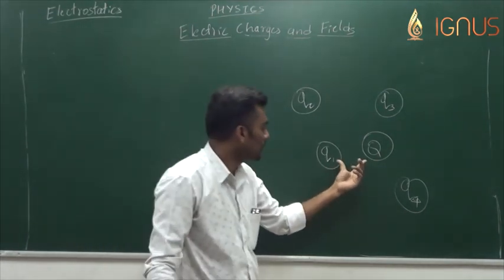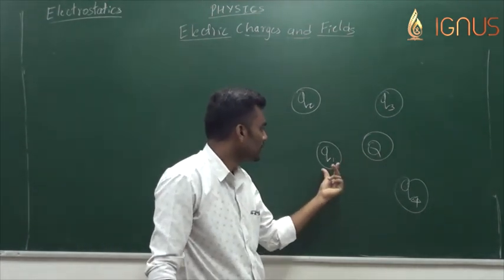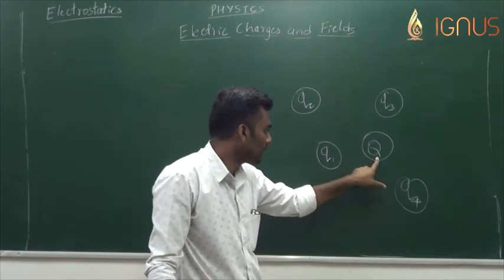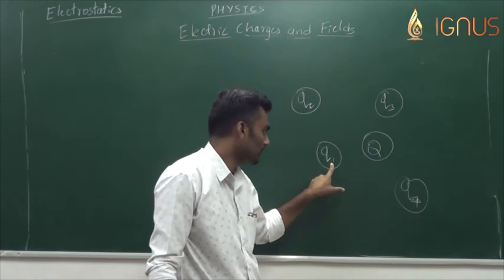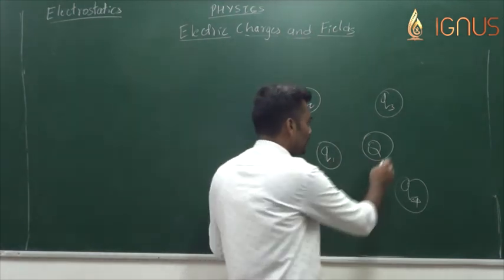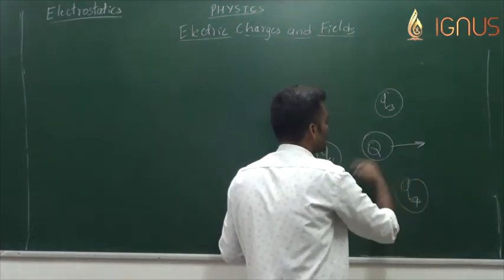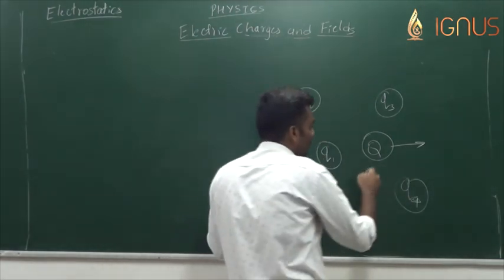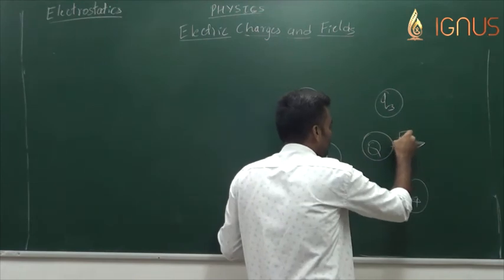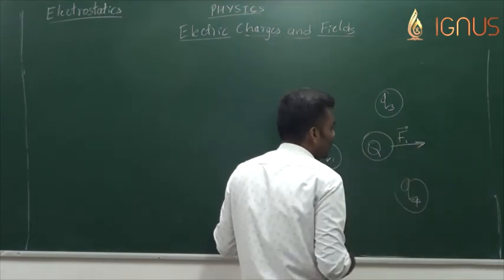Now, if I had only Q and Q1, this Q would have experienced a force only due to this charge Q1, which is expected to be in this direction if they are like charges. Let me call that force F1.